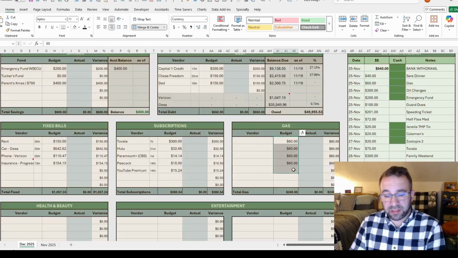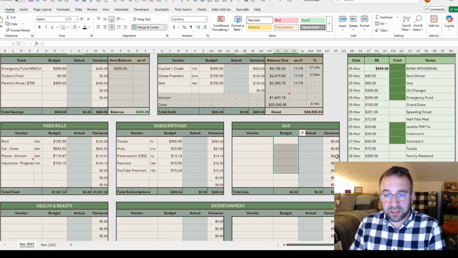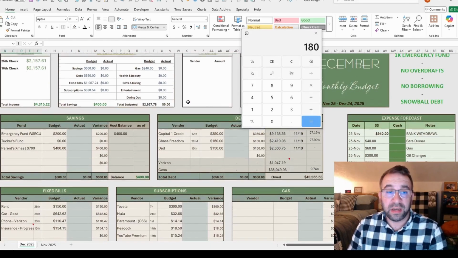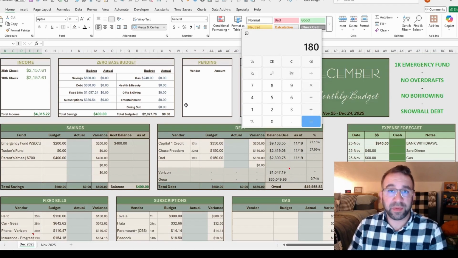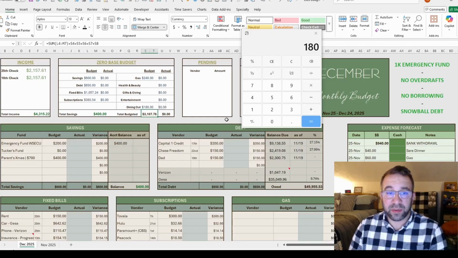Now I'm just gonna erase these because it'll be easier to just add stuff as they go. I don't have any health and beauty, so like haircut, wax, toiletries, going to the chiropractor. So now for food, it's about $180, which honestly, considering that I was paying $1,000 a month eating out, to only have like $180 for 2 weeks, but still, that's some progress.